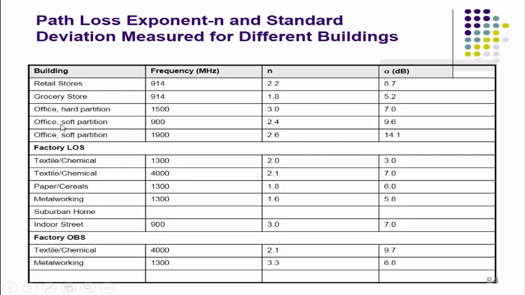Another type of office building with soft partitions, at 900 megahertz channel frequency, the exponent factor observed is 2.4 and sigma 9.6. Then the office building with the same soft partitions, but in this case the carrier frequency is 1900 megahertz, the exponent factor is 2.6 and sigma is observed as 14.1.